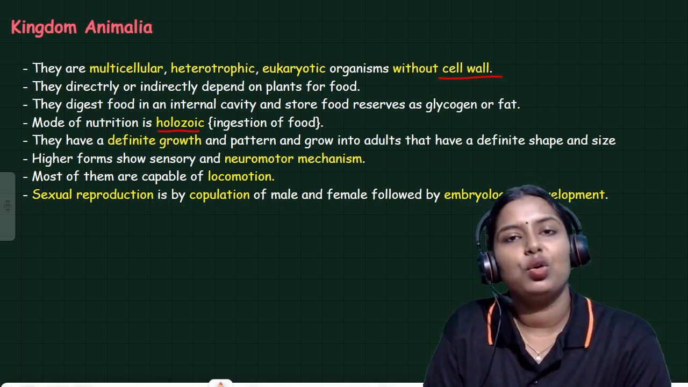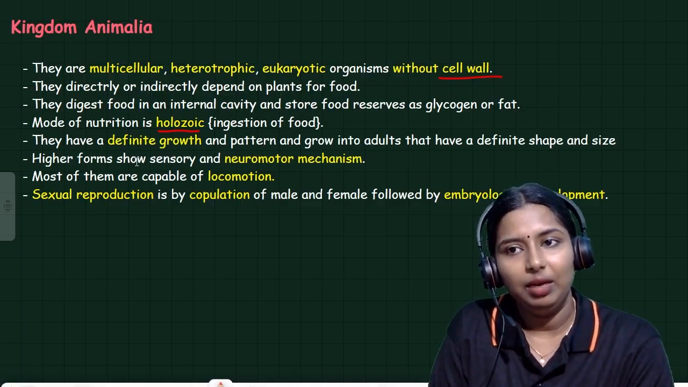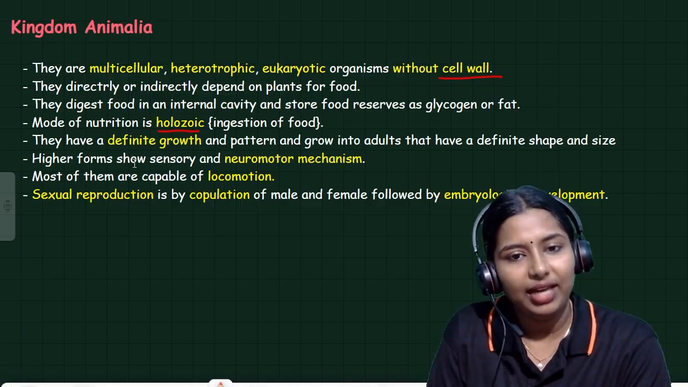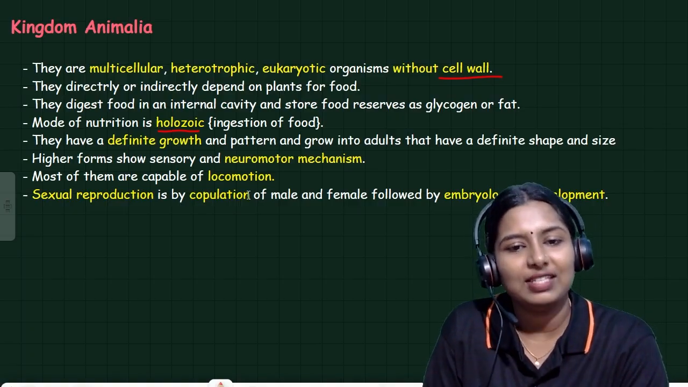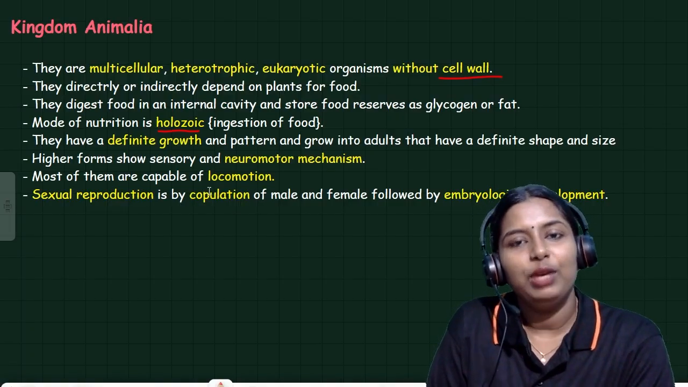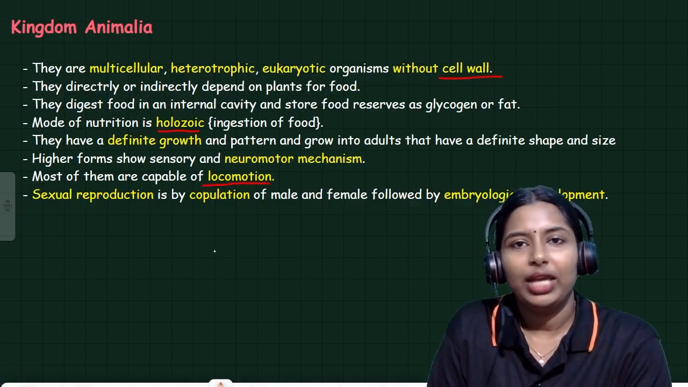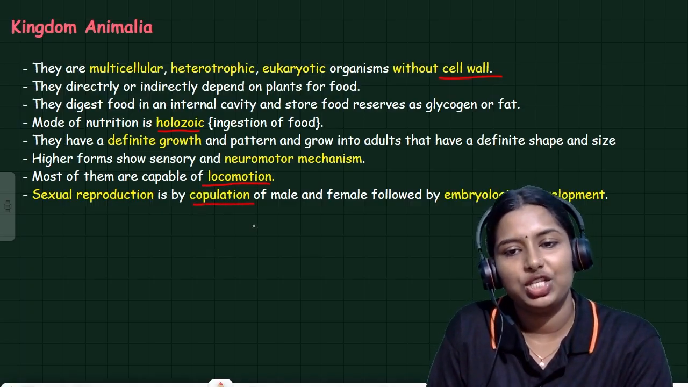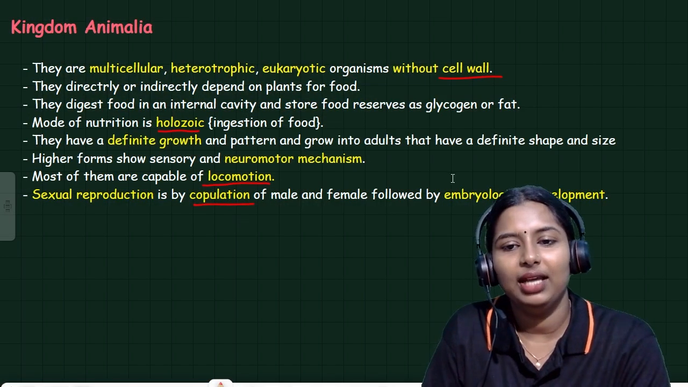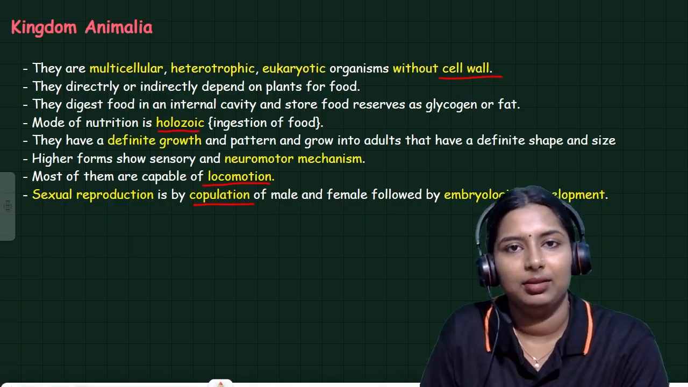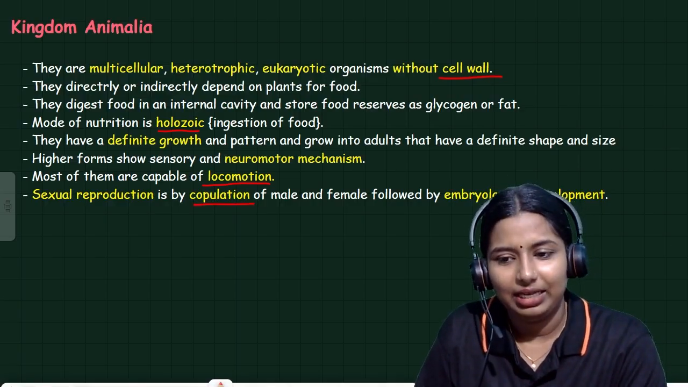We show a definite growth. We can only grow till a particular age. We have a neuromotor mechanism, we have a nervous system. We have the ability to move, the ability for locomotion. And sexual reproduction is by copulation or the mating of female and male organisms, followed by embryological development. Clear? So this is all about Kingdom Animalia.